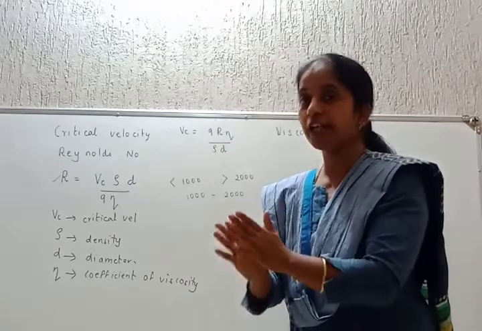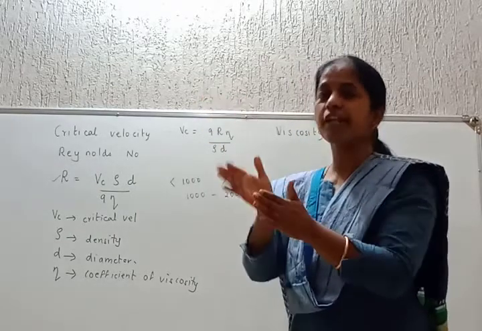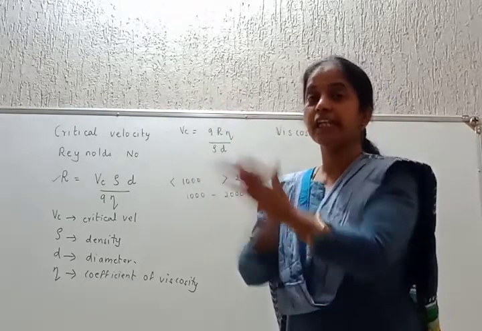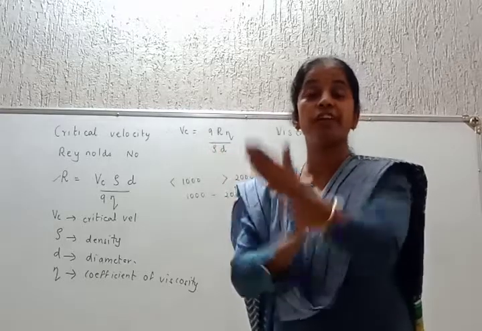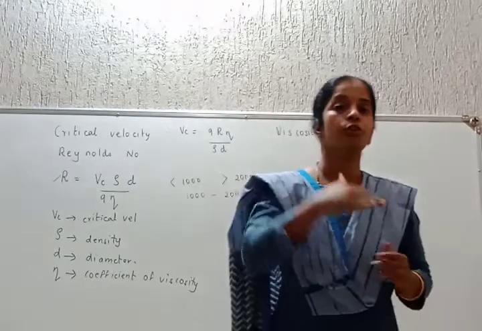In case of honey or syrup, you can divide the flow of honey into different liquid layers. Each liquid layer offers a frictional force on the neighboring layer, due to which the flow becomes slow.